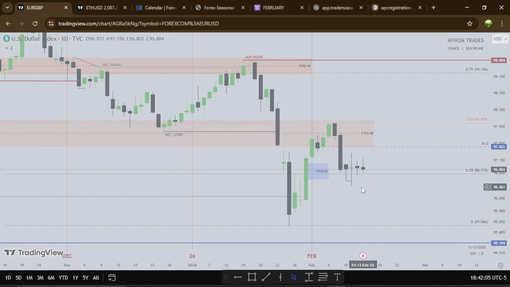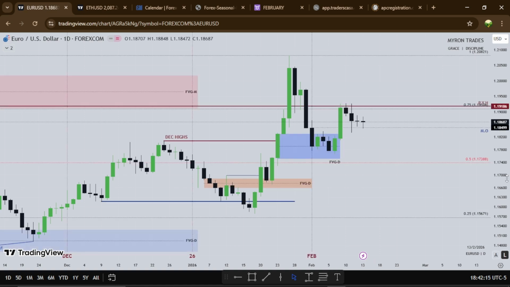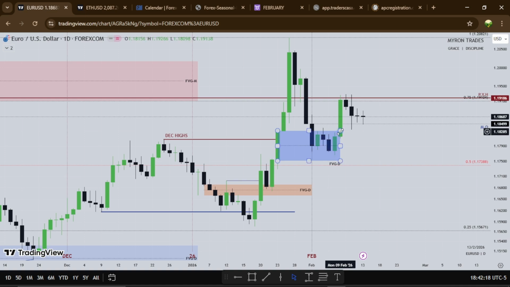So Euro USD. With the dollar being range bound, so was the euro, right? We see the euro having a flash up on Monday after finding support at this daily fair value gap, while we see how the dollar was wrestling with its previous weekly fair value gap. Then we see that Monday displacement lower on the dollar chart, right? So we see the opposite happening right here on the Euro USD. We see Euro USD Monday closing bullish.